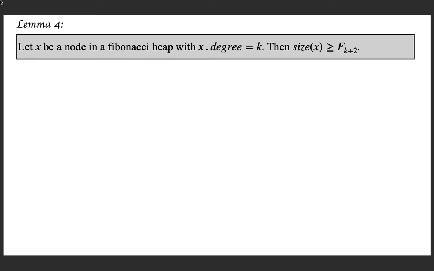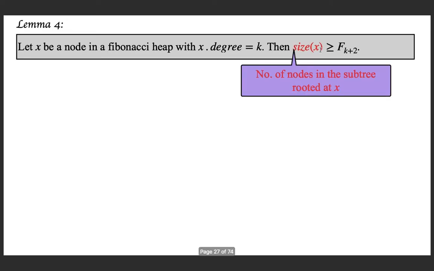It says, let x be a node in a Fibonacci heap with k as the degree of x. Then we claim that size of x, which is the number of nodes in the subtree rooted at x, is greater than or equal to the k plus 2th Fibonacci number. I will give you an example to understand what it is. Given this tree, size of x is the number of nodes in the subtree rooted at x.